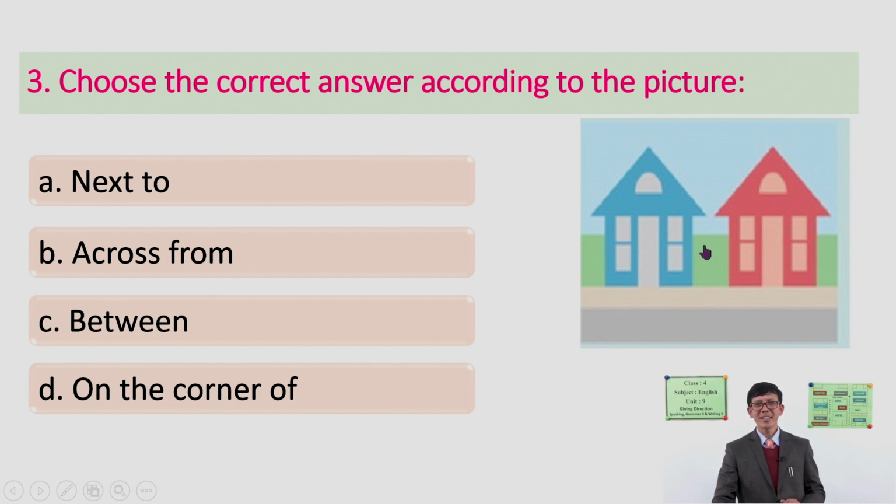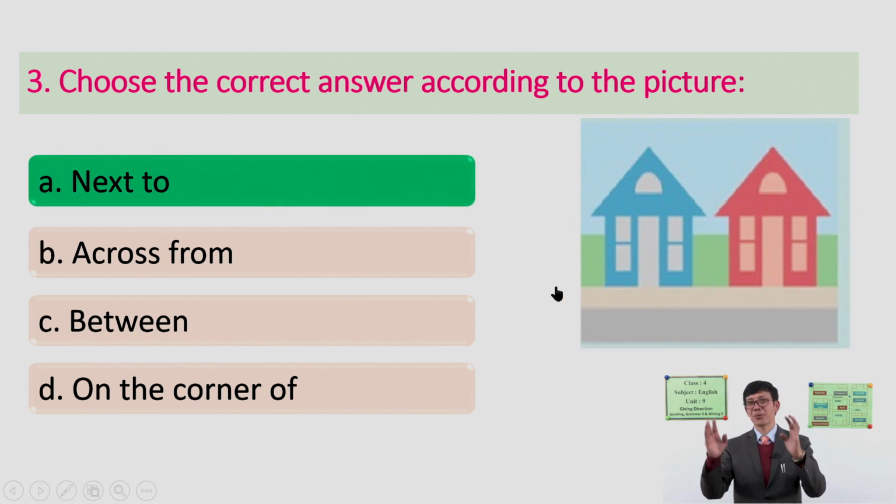Is it between? Not exactly. There is no between there. Is it on the corner of? No, it's not the corner of. So what is the relation between these two houses? Very good. It is next to, next to each other. When we talk about this house, these two buildings, these two houses are next to each other.